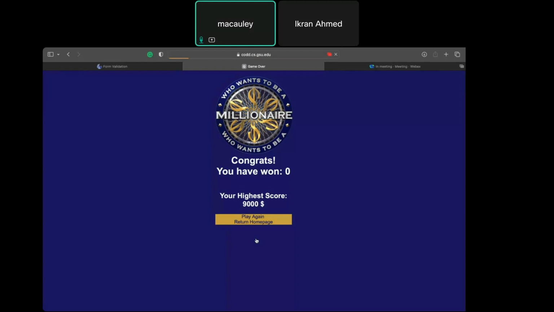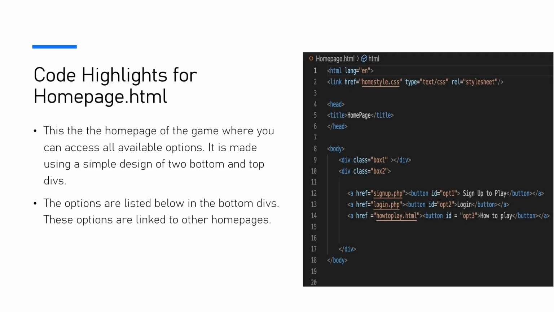Since we got the question wrong, the game terminates and it shows us our highest score. Since we didn't reach the end of the round, we won $0. Now you have the option to play again or return to the home page.